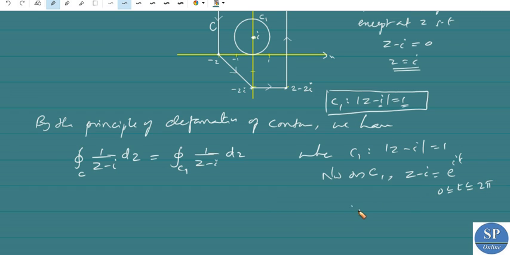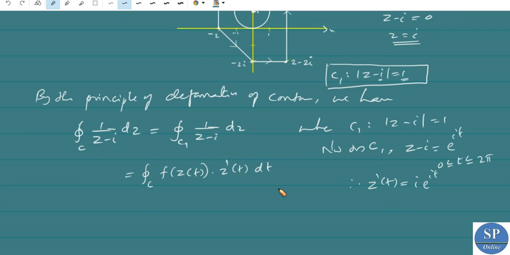That is, z'(t), differentiating with respect to t, we have z'(t) - 0 = i e^(it). Okay, so therefore this is equal to the integral over C1. We know this is f(z(t)) z'(t) dt.